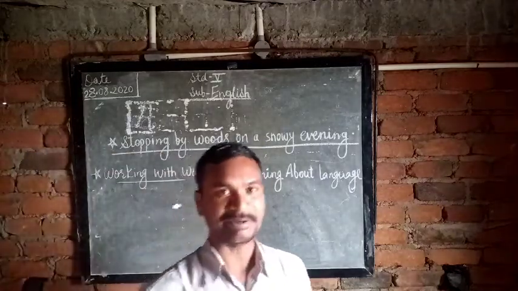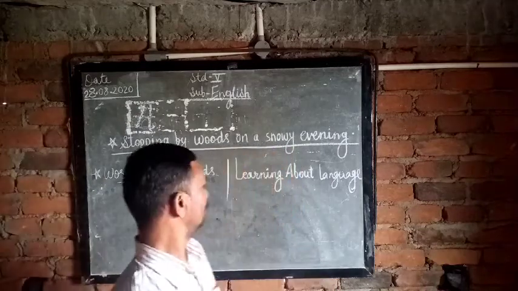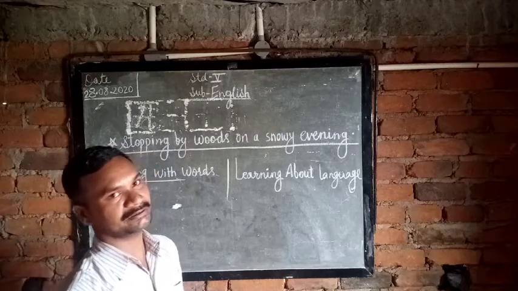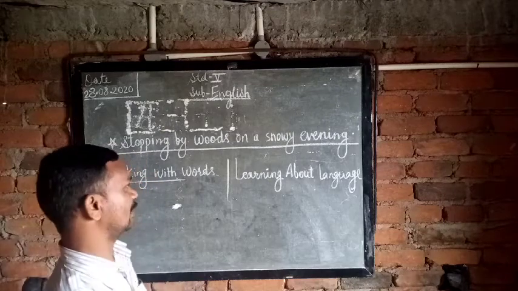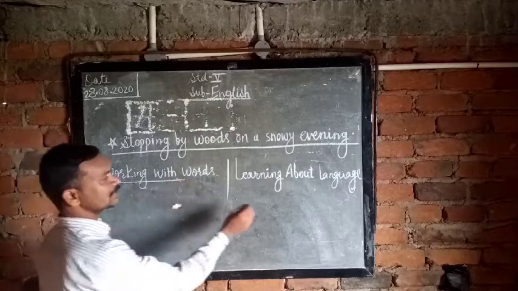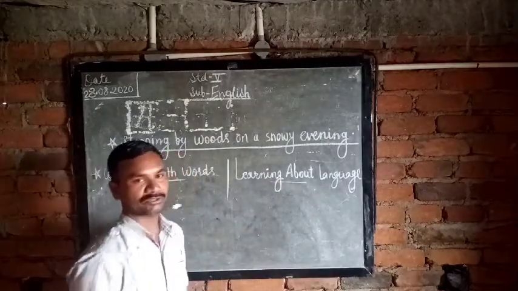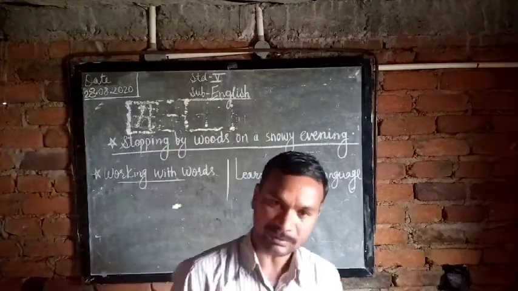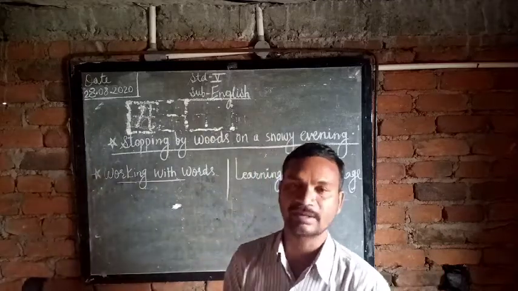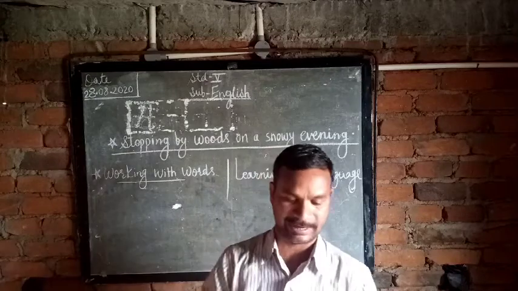I will send a PDF for reference to context, but we have to show the video for working with words and learning about language. So students, open your textbooks, page number 21, and keep a pencil in your hand.